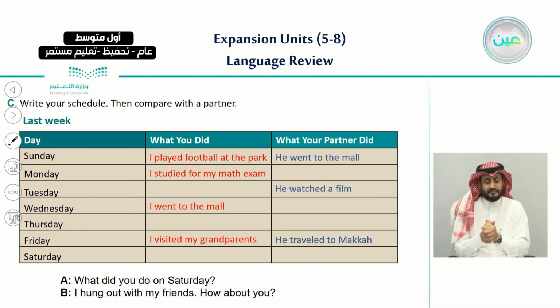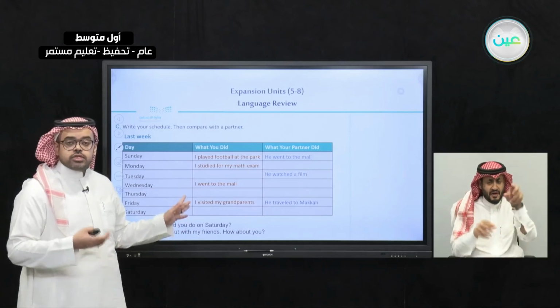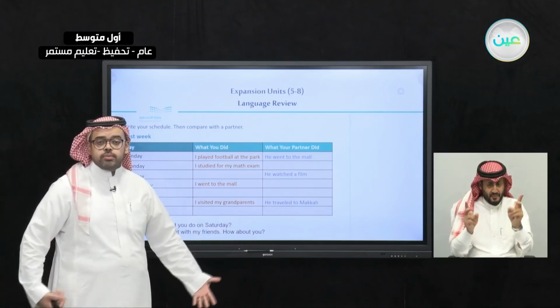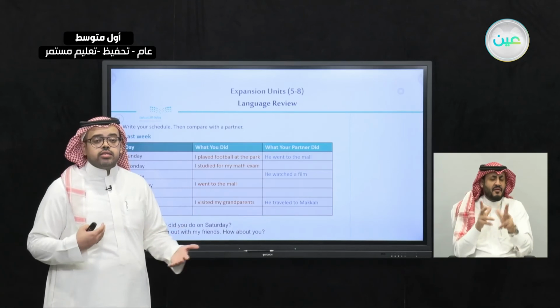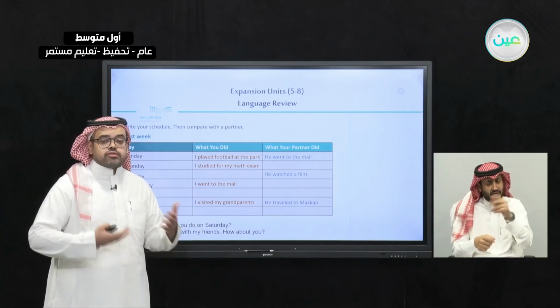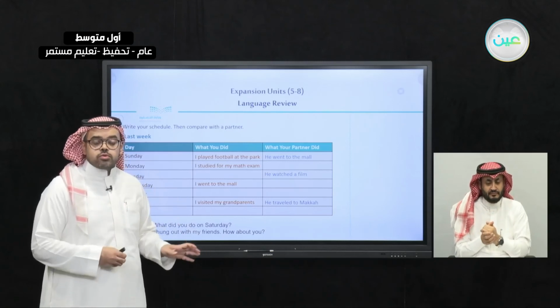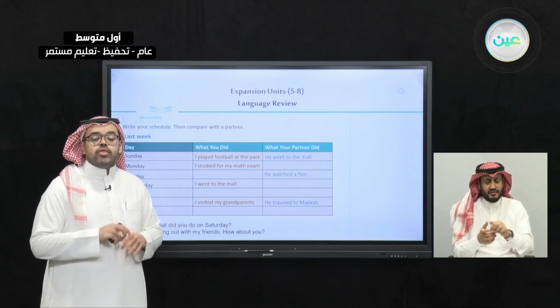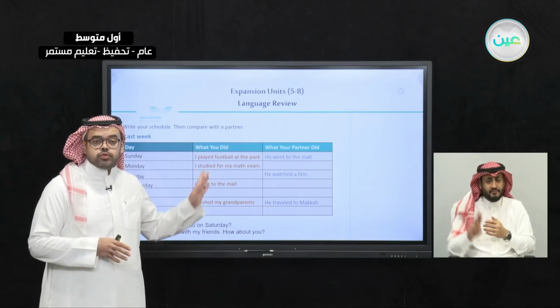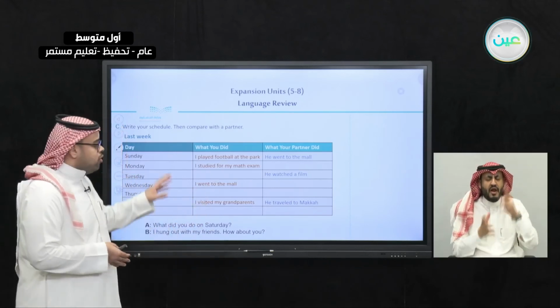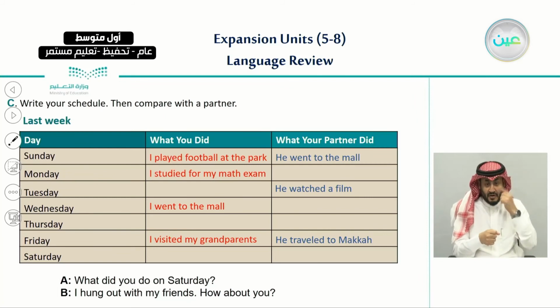So this is how you can fill in this table, by sitting next to a family member maybe, or a friend of yours, and try to ask him about the things that he did last week. It's very important when you answer this question that you use the past form of each of these verbs. So as you can see here, in all of these we use only the past form. Played, studied, went, visited, traveled, watched, hung. So it's very important that we use the past form.